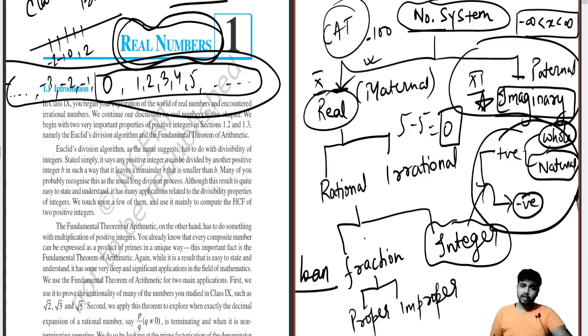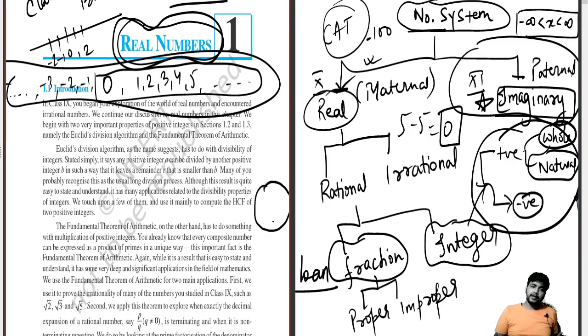Now came into the picture the concept of fractions. Why did we bring the concept of fractions? Let's take an example. I am having a birthday in my house. 10 of my friends are coming and they will be celebrating my birthday. They will bring a pound of cake or 2 pounds of cake, anything wholesome. They will bring a whole cake.